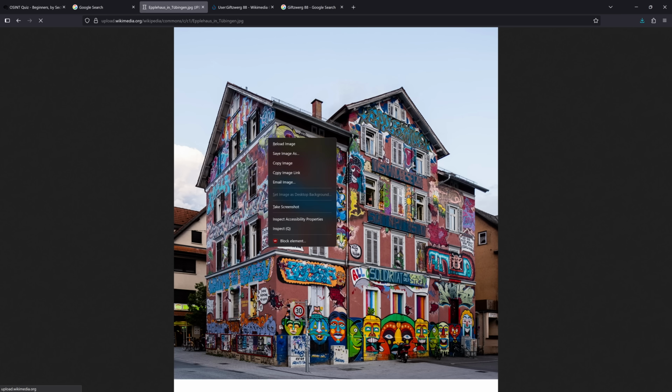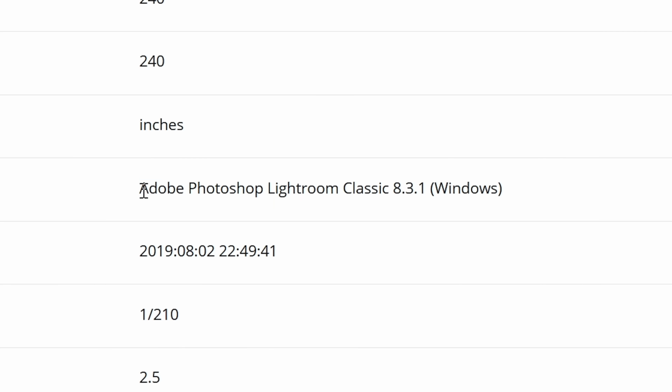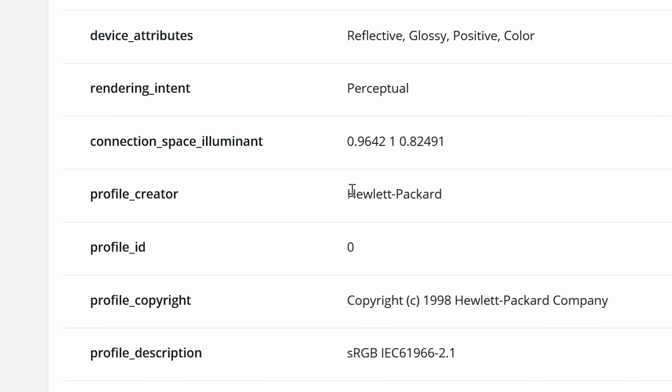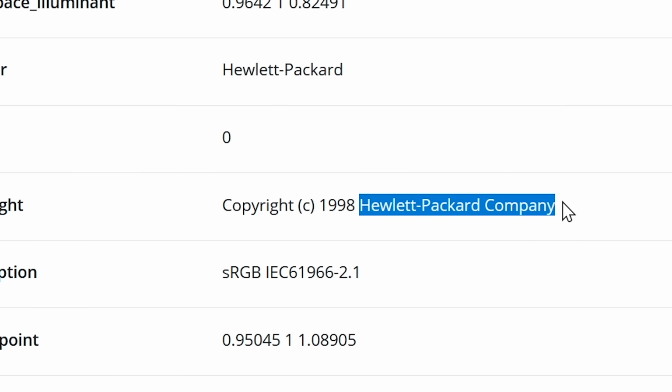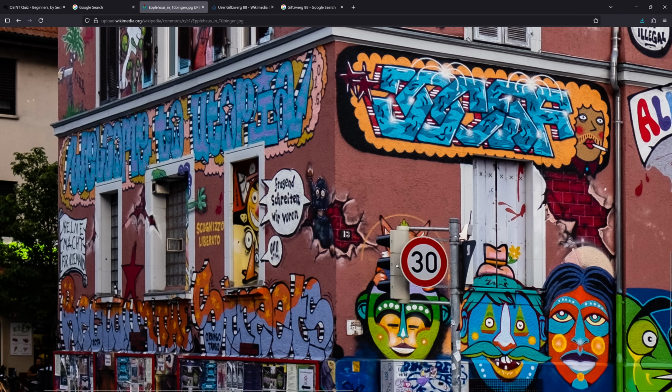What if I open this image, save it as something, and then check it for any metadata info? Software, Adobe Photoshop. Is there an author? Profile creator. I don't think this is it. Oh, copyright. Okay, no. There's nothing in the metadata. Wait, let's double, triple check if this image fits.